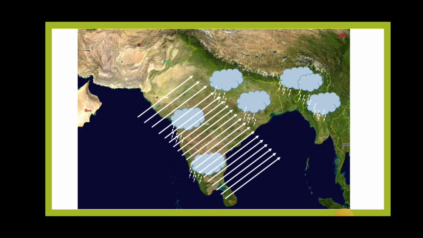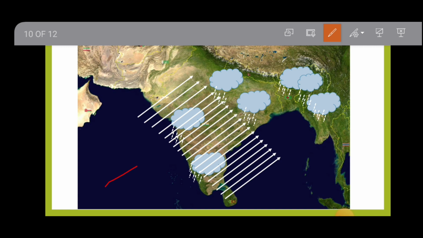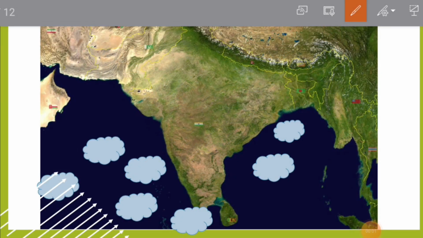The monsoonal wind has two branches. One is the Arabian Sea branch and another is the Bay of Bengal branch. The Arabian Sea branch arrives at the Kerala coast by the first week of June, and it approaches the Western Ghat mountains, and here orographic rainfall occurs. Another sub-branch of the Arabian Sea enters from the Rann of Kutch and moves in the northwest direction,